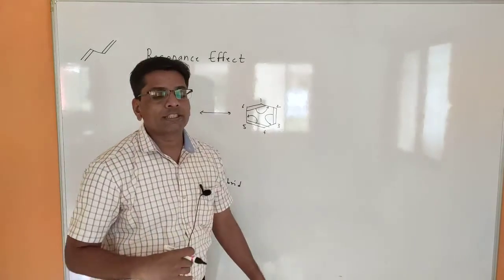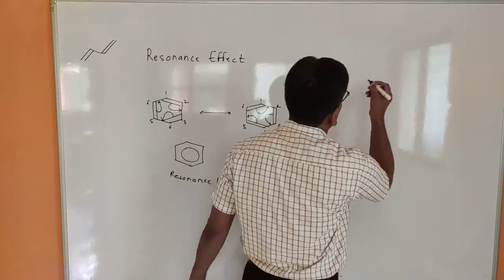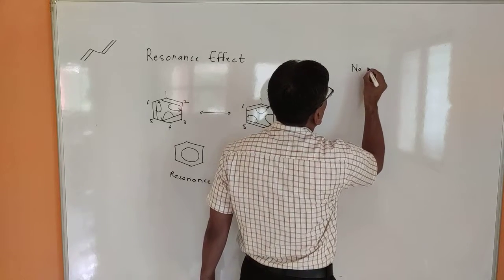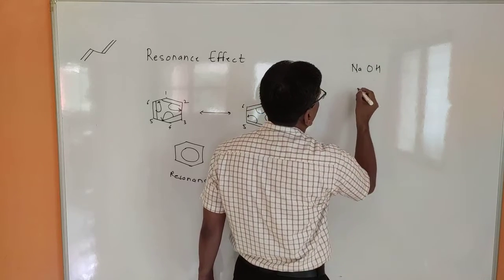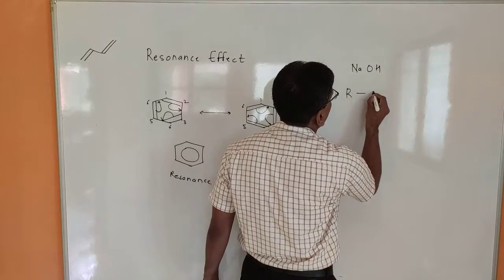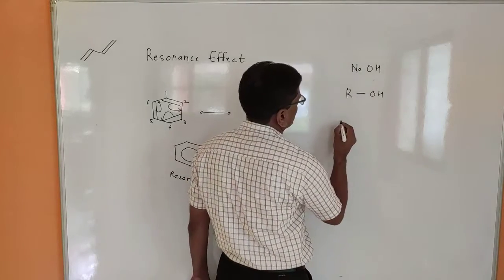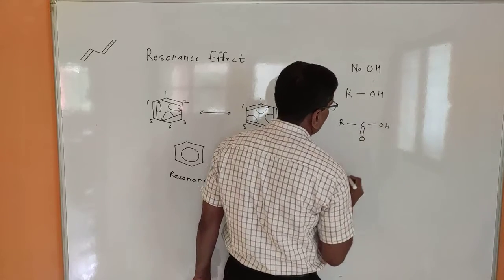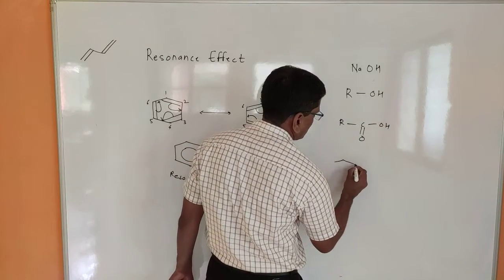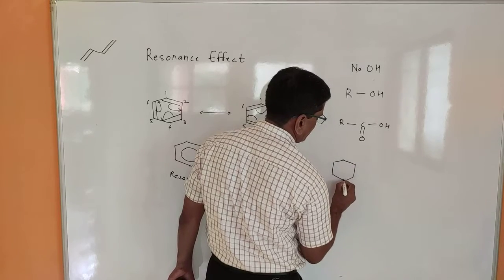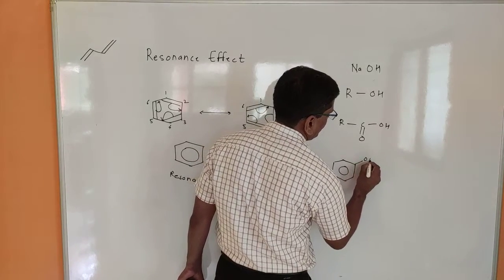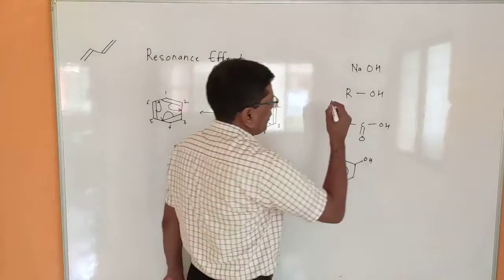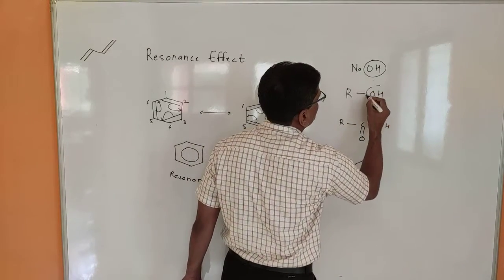Now we will discuss resonance effect with some examples. For example, let us consider sodium hydroxide, then we consider alcohol, we consider carboxylic acid, and we consider phenol. When you observe these molecules, all of them have the OH functional group.